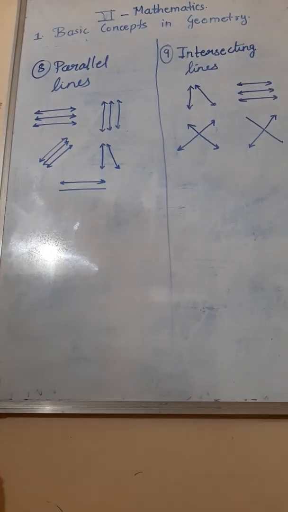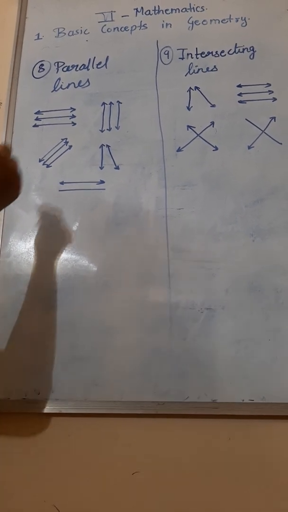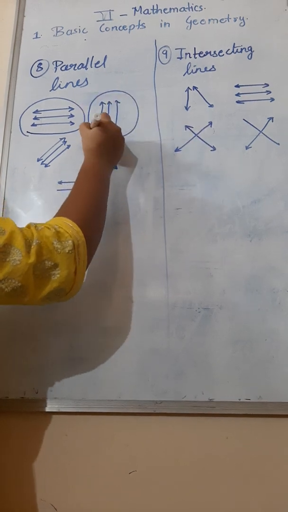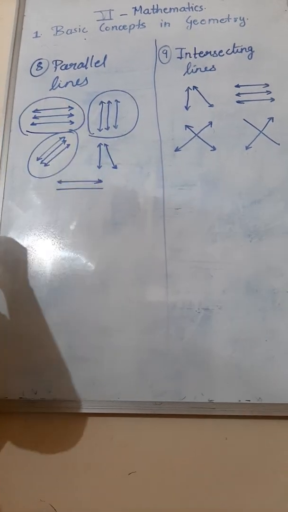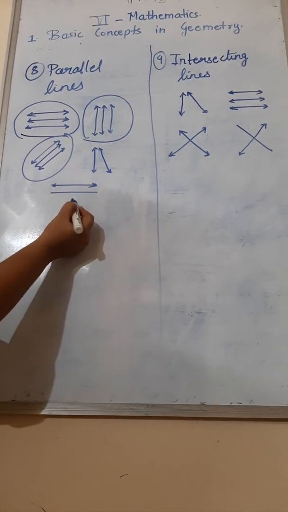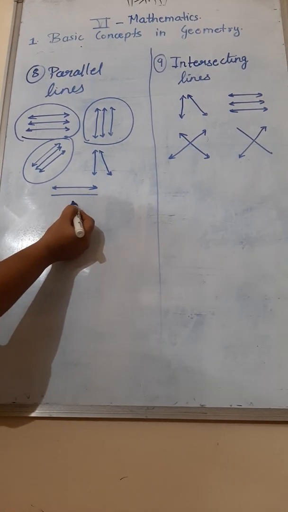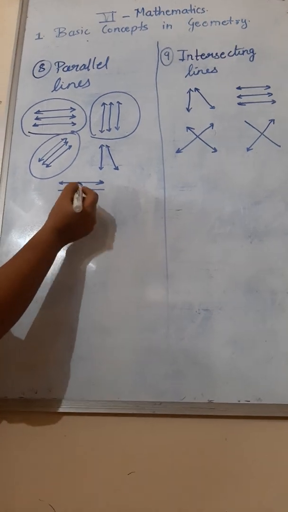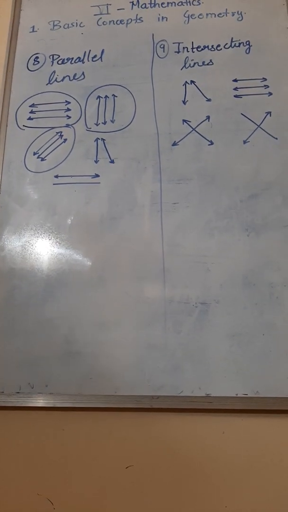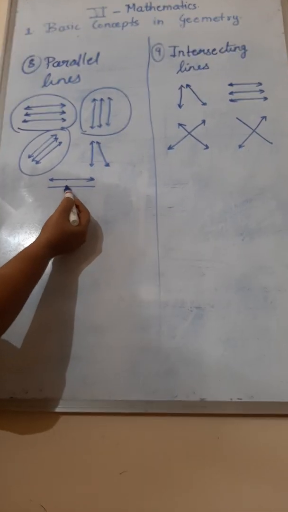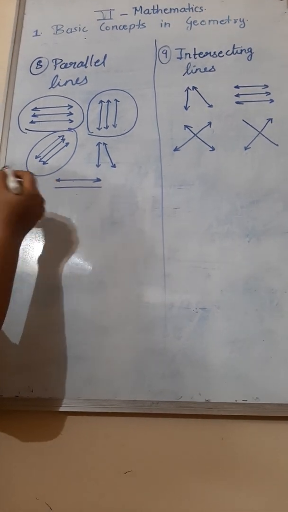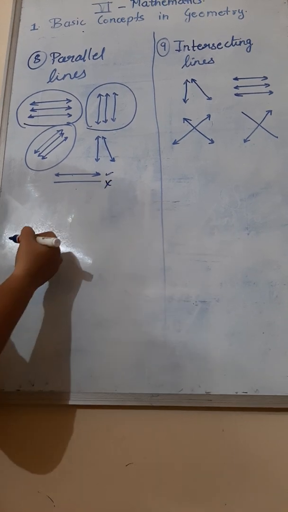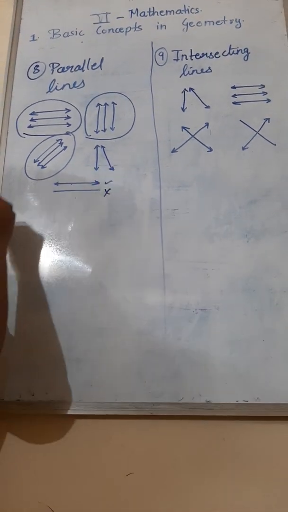Here also. So I will circle those pairs. This is a parallel line, this is also a parallel line, and this is also a parallel line. Is this a parallel line? No, this is not a parallel line. Can you see one is a line and the other is a segment? They are not intersecting, children. So observe properly. They are not intersecting, but still they are not parallel lines because this is a line and this is a segment.